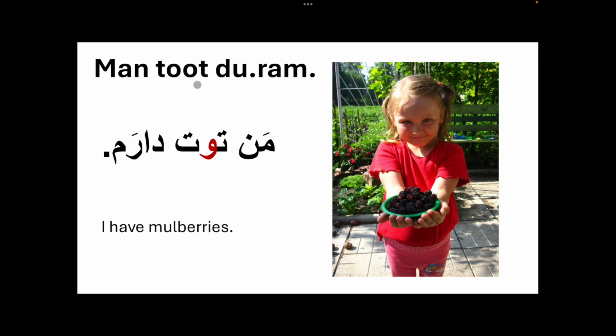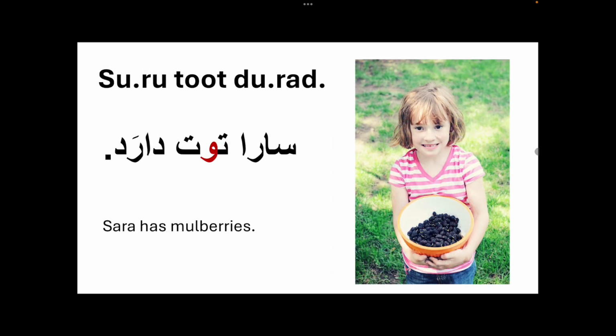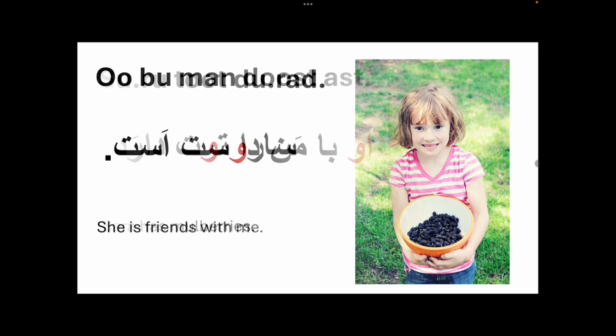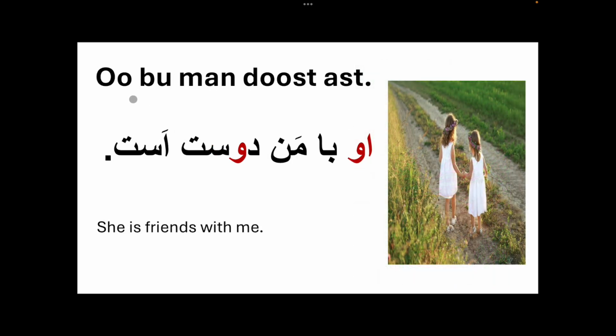Man tut daram. I have mulberries. Sara tut دارد. سارا توت دارد. Sara has mulberries. This is when it comes at the beginning of the sentence.